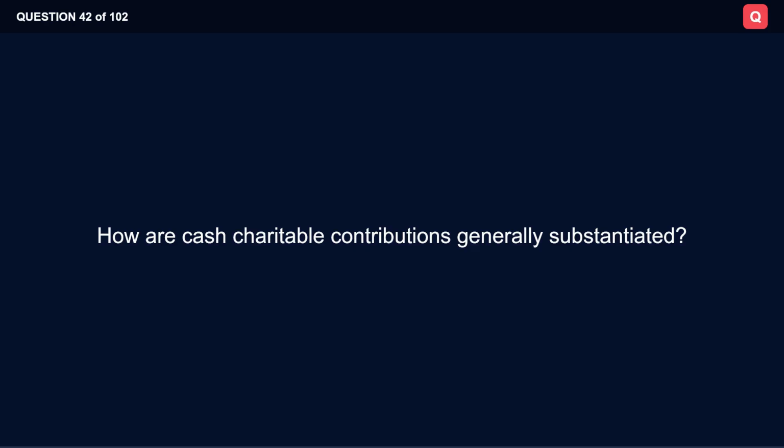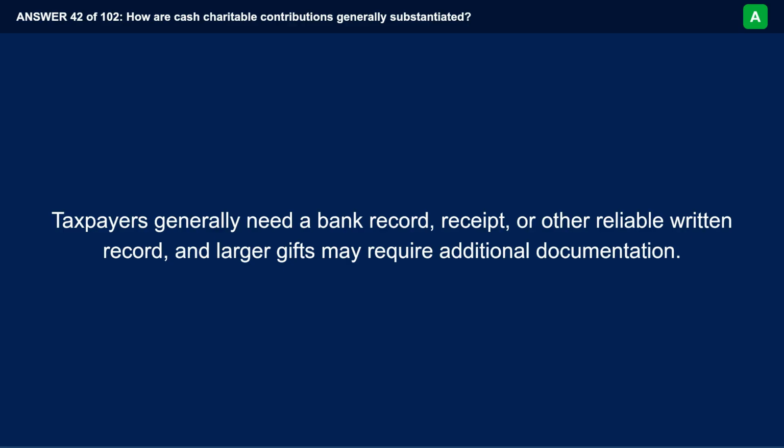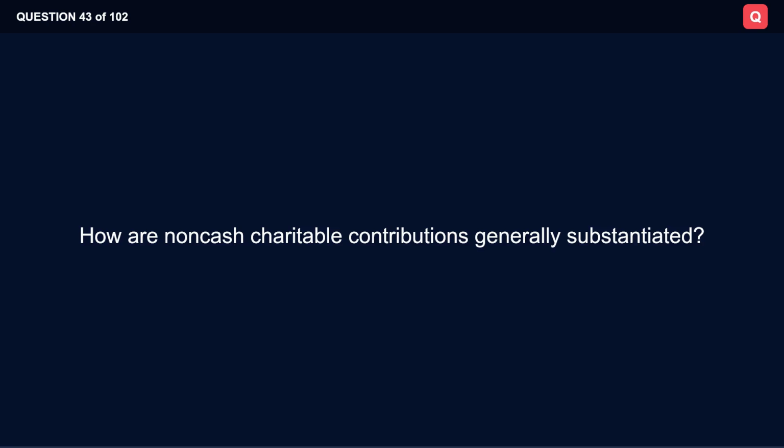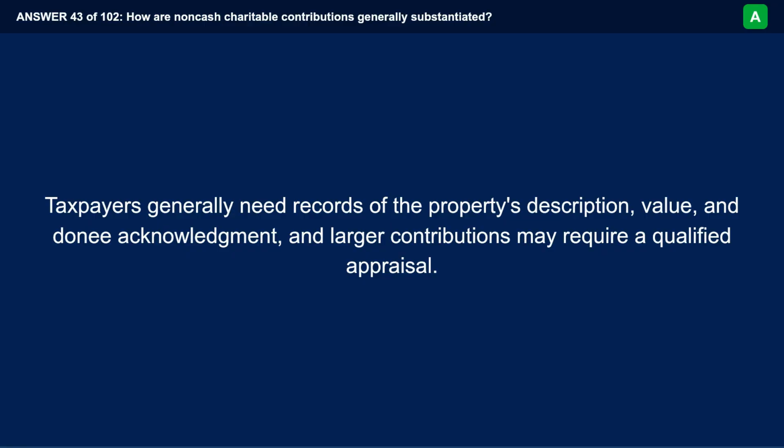How are cash charitable contributions generally substantiated? Taxpayers generally need a bank record, receipt, or other reliable written record, and larger gifts may require additional documentation. How are non-cash charitable contributions generally substantiated? Taxpayers generally need records of the property's description, value, and donee acknowledgement, and larger contributions may require a qualified appraisal.